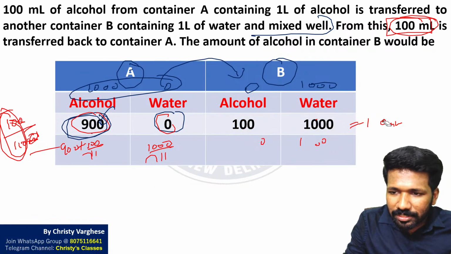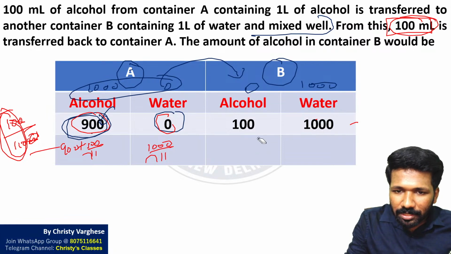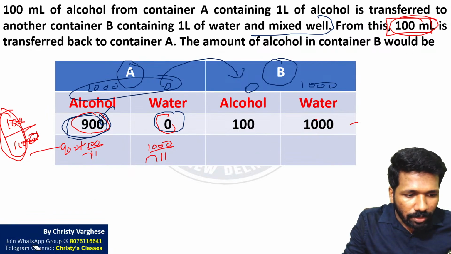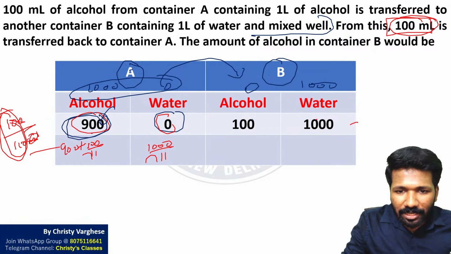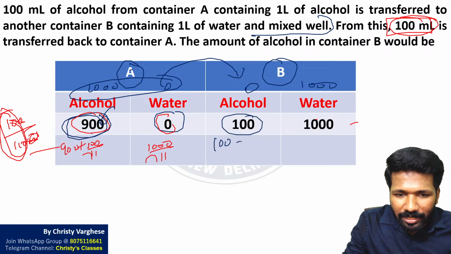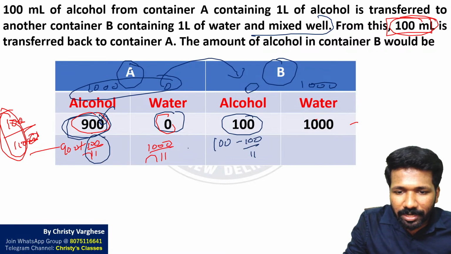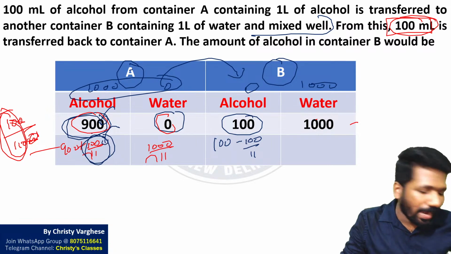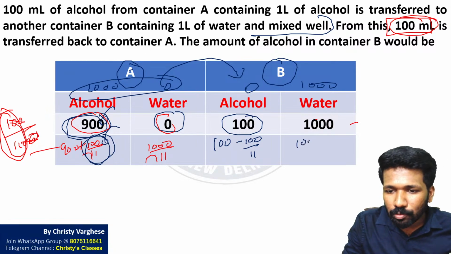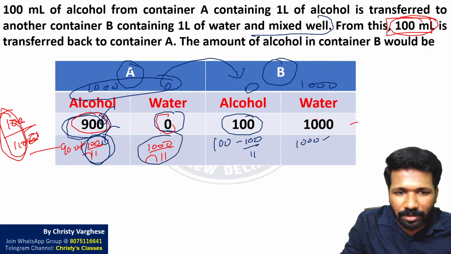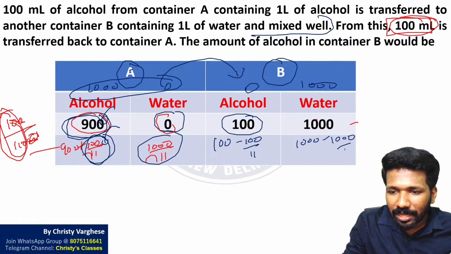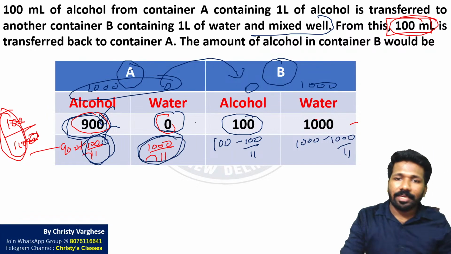From this you are subtracting this much, that is the meaning, and putting it into container A. Subtracting means from 100 you are subtracting this 100 by 11, and the subtracted value you added here, and from this 1000 water you subtracted 1000 by 11 water and added that here.